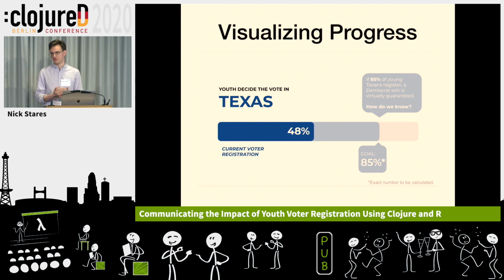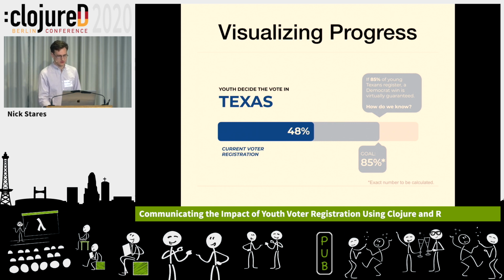I want this to be kind of convincing, so people can really get excited and feel like, this is something we can achieve. Just a note why I'm doing it state by state. Some states, as you saw before, are worth many more points than others. So Texas is a good state to work on because it's worth a lot of points. And also it's a state that hasn't ever voted Democrat in recent history. So it's kind of hard for people to imagine it could. And this just shows a pathway towards that.